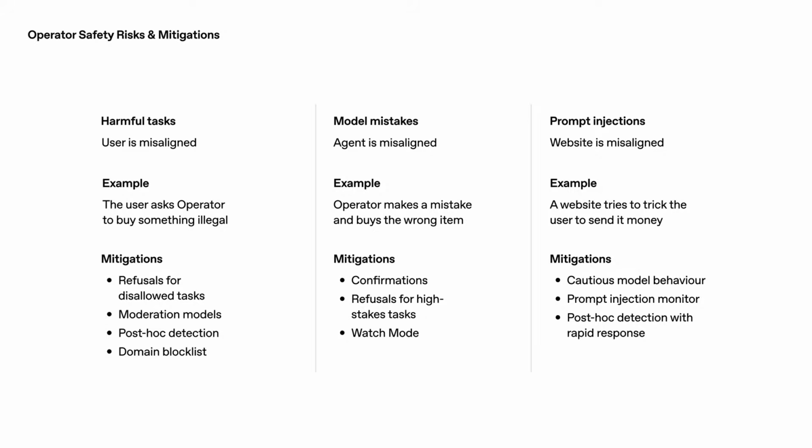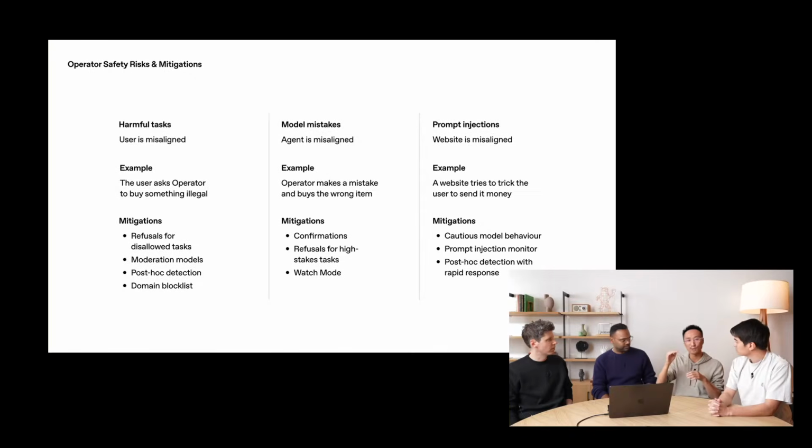In that case, fortunately, we've done a lot of work with ChatGPT to bring over a lot of the same mitigations. So for example, we refuse harmful tasks, including harmful agentic tasks. We have moderation models, we have post hoc detection, we have blocked websites. And I'm kind of rattling off these mitigations, but that's really how we think about it. It's this stack of mitigations that each incrementally reduce the risk to the point where we feel comfortable deploying. So all the confirmations that we're saying, hey, do you want to reserve the restaurant? Should you buy the tickets? Those are all examples of the safety. Exactly. Yeah. And I'm about to talk about the confirmations.